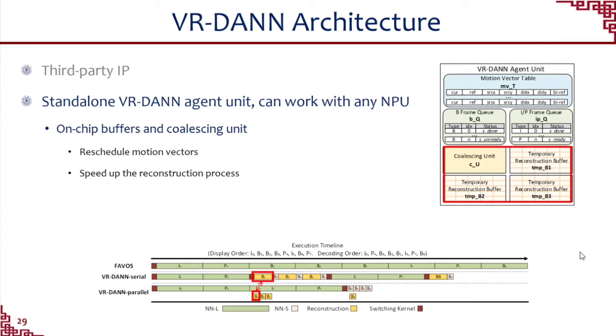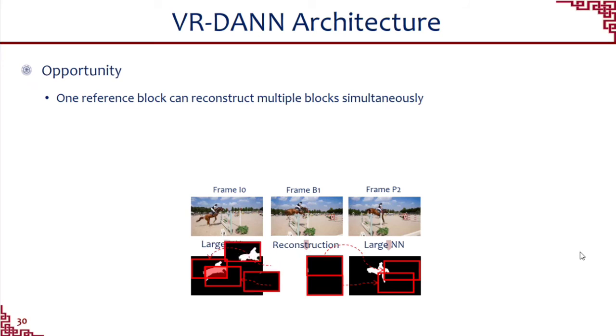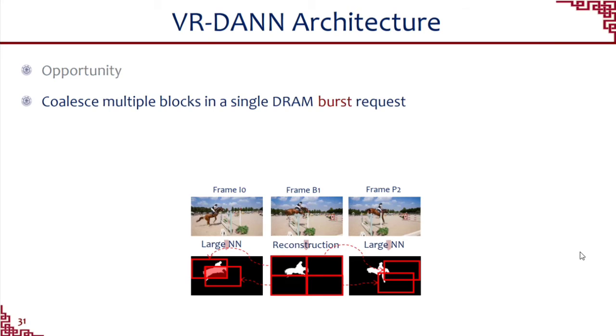Moreover, we utilize the on-chip buffers and the coalescing unit to reschedule the motion vectors, so that the time consumption of reconstruction is reduced compared with the serial scheme. Specifically, we can find that one reference block can reconstruct multiple blocks simultaneously. This opportunity naturally leads us to coalesce multiple blocks in one single DRAM burst request.